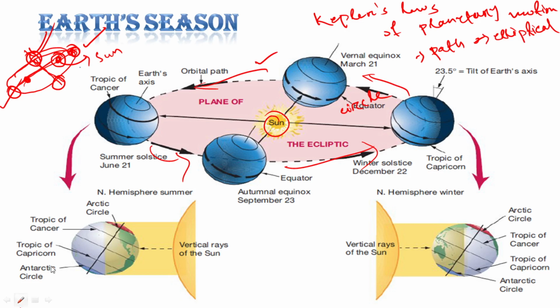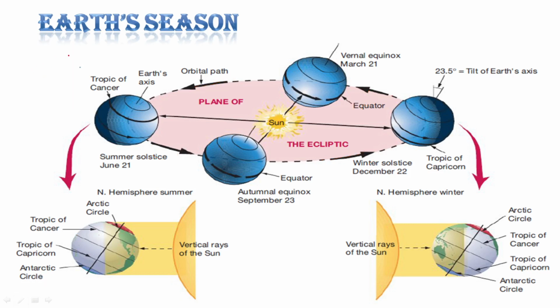So there are two positions, as I have told, it is an elliptical path and the sun is here. So Earth will be nearer once and Earth will be farther once, right?